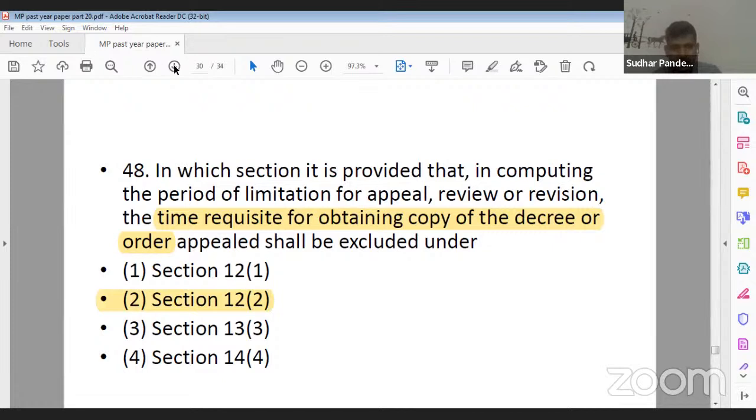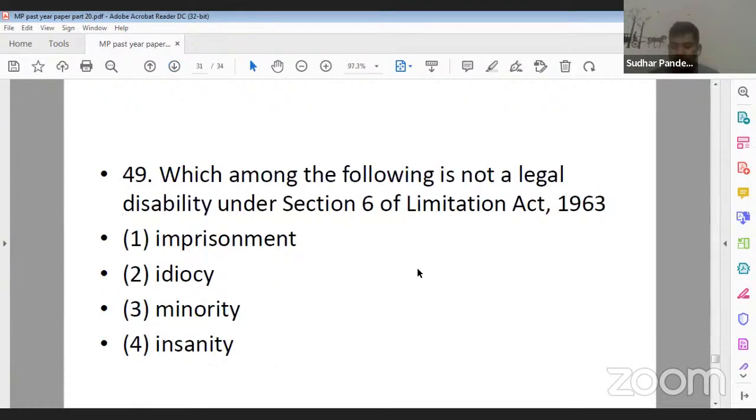Now, next question. Question number 49. Which among the following is not legal disability under Section 6 of Limitation Act 1963? Which of the following is not a legal disability under Limitation Act 1963? Option 1, imprisonment. Option 2, idiocy. Option 3, minority. And option 4, insanity. So which of the following is not a legal disability?